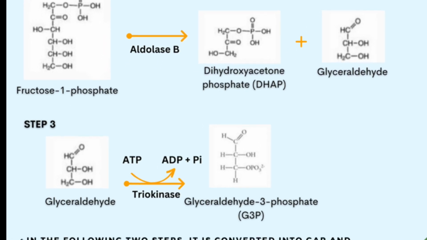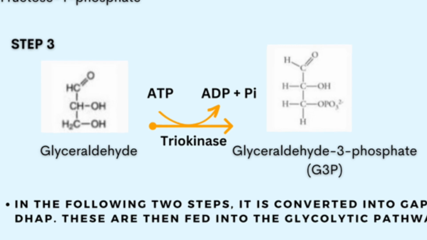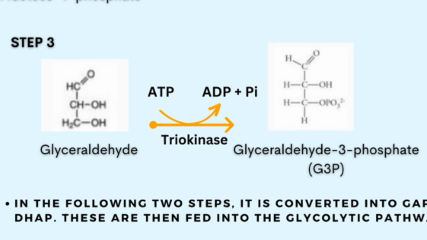So all we have to do in step number 3 is use a special enzyme and an ATP molecule to attach the phosphoryl group onto carbon number 3, and that's exactly what triokinase does. Now, trio simply means the substrate molecule is a 3-carbon sugar.